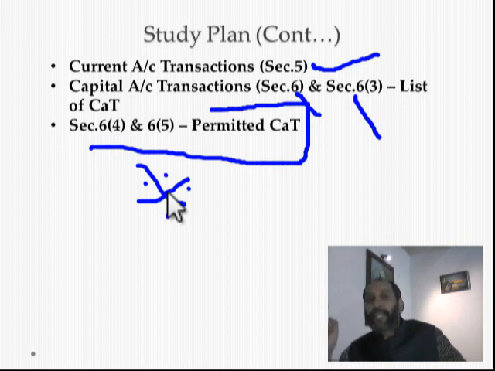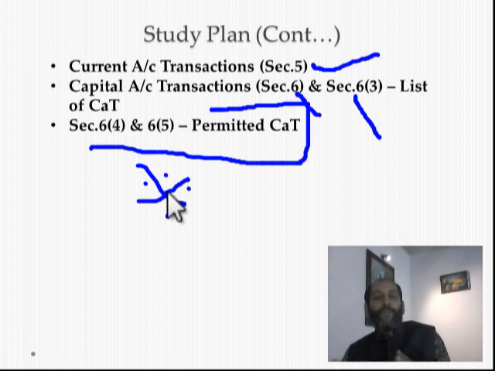Provided that the property was acquired by him while he was a resident in that country. Got it? For example, Mr. Amar. Mr. Amar is now in India. Mr. Amar wants to transfer an immovable property, say a building, which is situated in the United States of America.